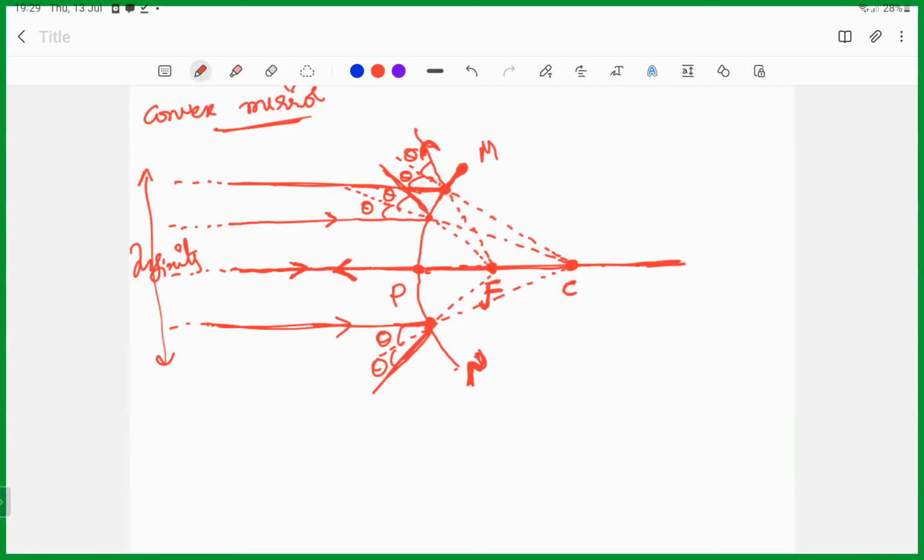The diameter of the reflecting surface of a spherical mirror is called its aperture. In figure 2, it is MN. This MN is the aperture. Clear? The diagram is clear.